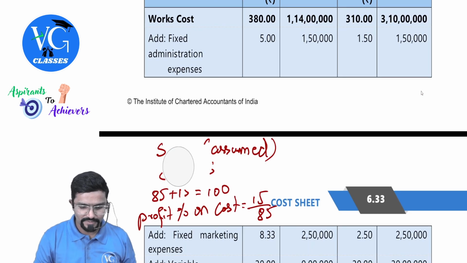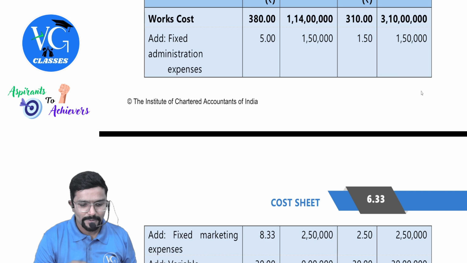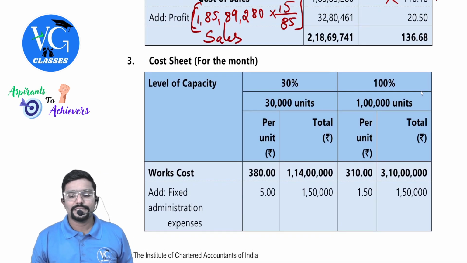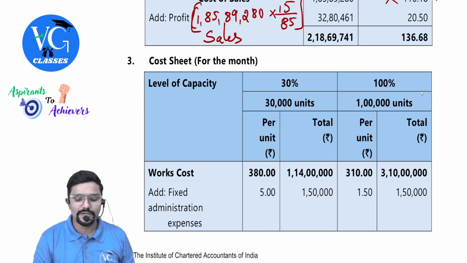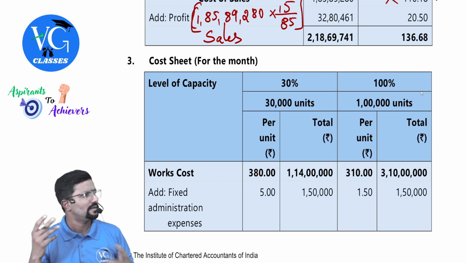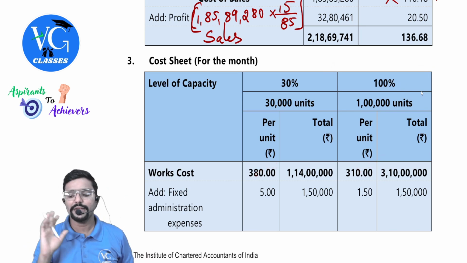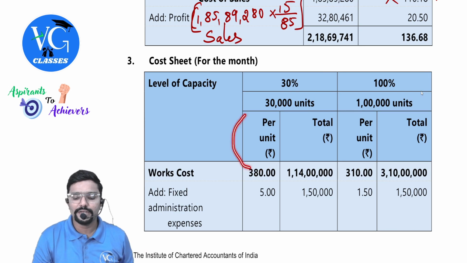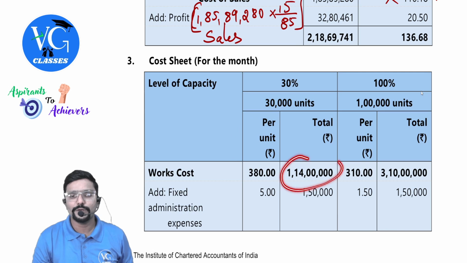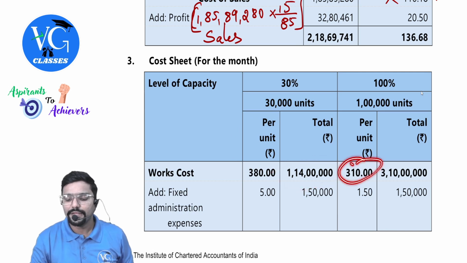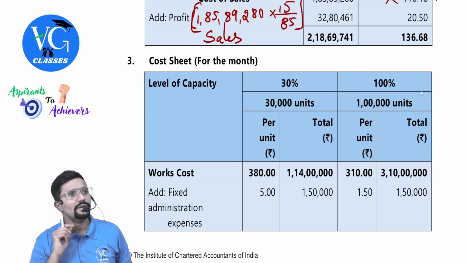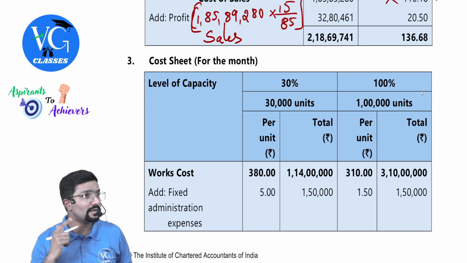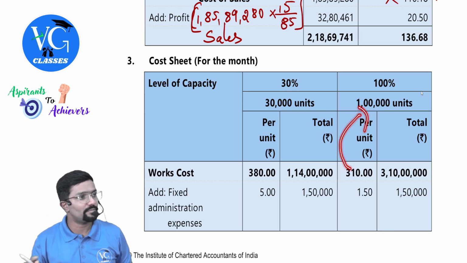Let me erase what I had written for the previous question. Yes, guys. Two options we have: 30% and 100%, 30,000 units and 1 lakh units. Per unit works cost is 380 and 310, already given in the question. Multiply: 380 into 30,000 is 1 crore 14 lakh. 310 into 1 lakh is 3 crore 10 lakh. Per unit is less, but when you multiply by the number of units, it goes up.